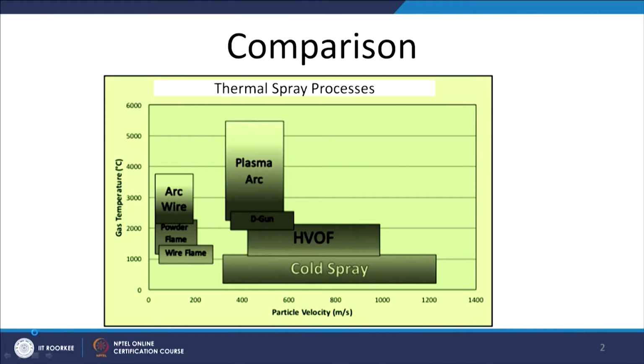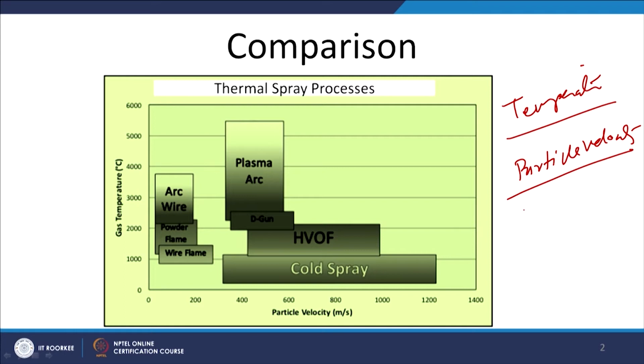If we see the comparative plot of the various thermal spray processes, then the particle velocity and the gas temperature are the two very crucial parameters: the temperature which is generated during the thermal spray, and the particle velocity which is attained during the thermal spray.